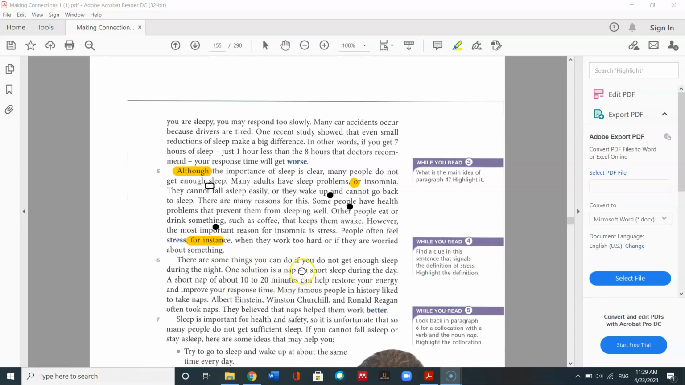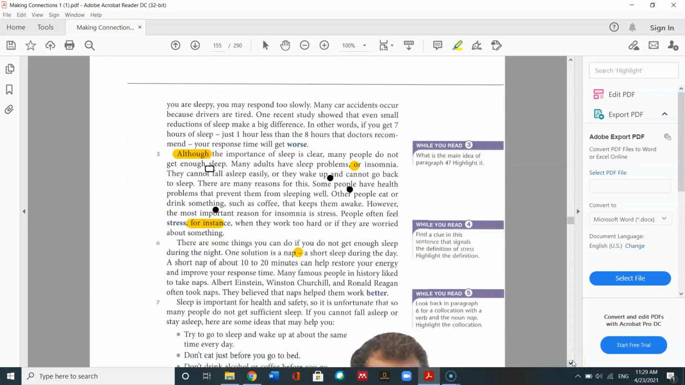So here we have a word that shows a definition of a nap. A nap means a short sleep during the day. So that dash shows us the meaning of the word nap. So now that we've read, let's read the last paragraph and then we will finish answering the questions.